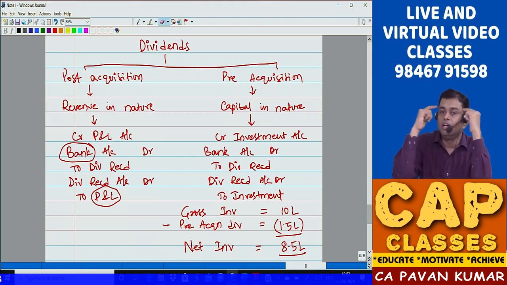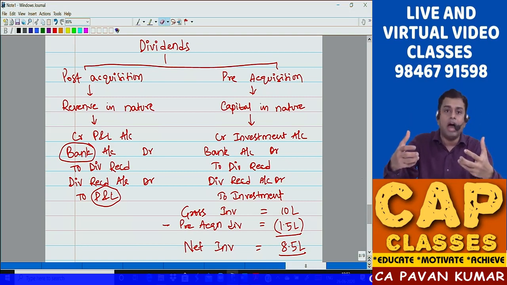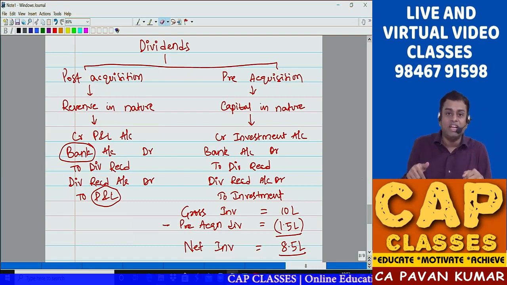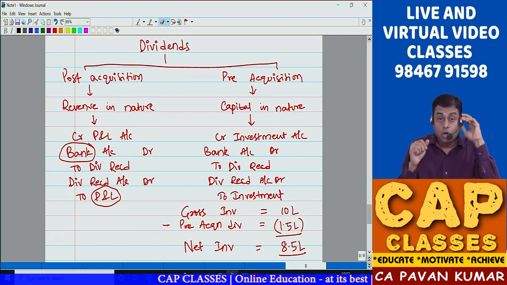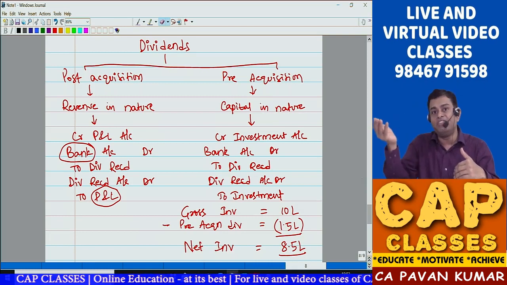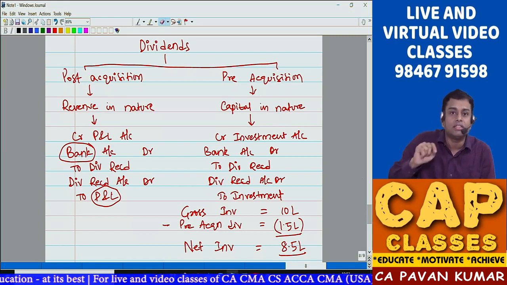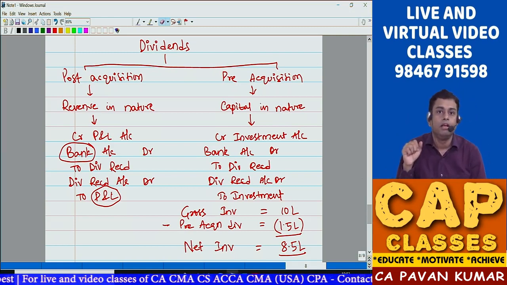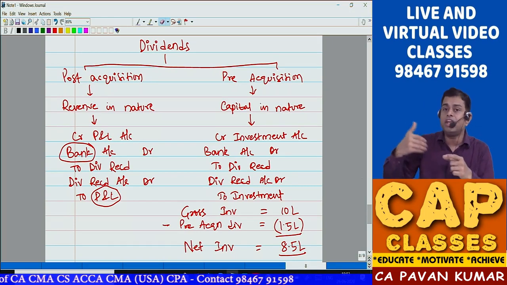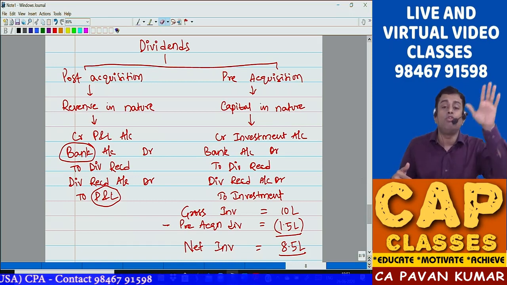Now you feel like, though I am paying 1 lakh rupees to Pavan towards purchase of car, actually car is costing me only 92,000, because if I purchase it today, tomorrow I have to pay insurance, no? So because Pavan has paid insurance and I enjoy the benefit. Did I pay insurance? No. Have you paid insurance? No. But will you enjoy the benefit? Yes. That is capital. So you are feeling like, okay, now 8,000 rupees worth benefit I am enjoying for the next 1 year. So the car is bought for 92,000 rupees only.